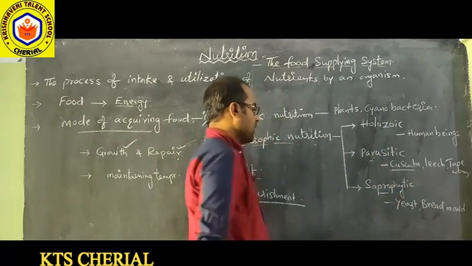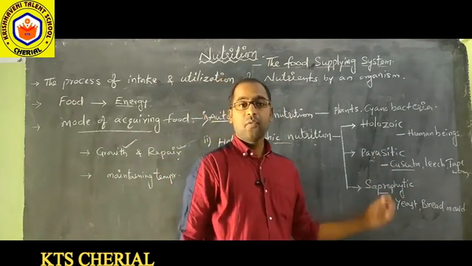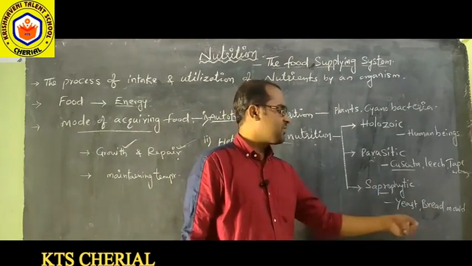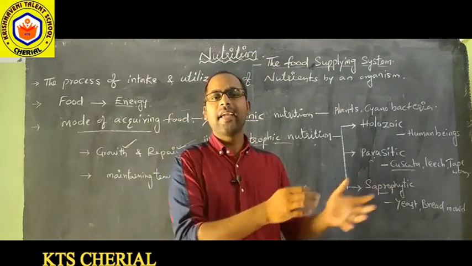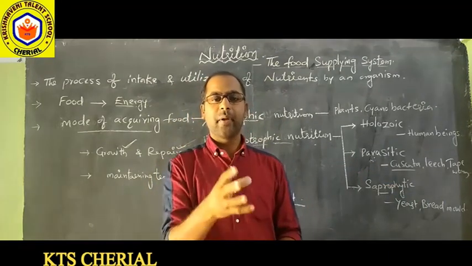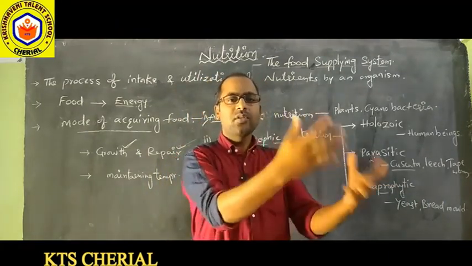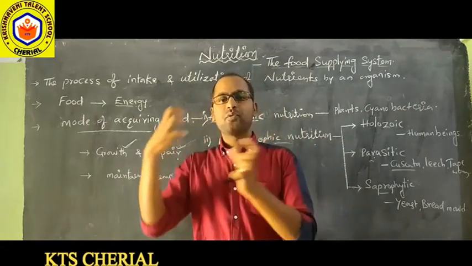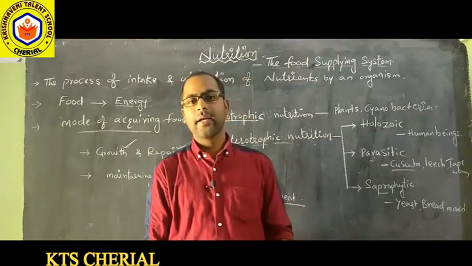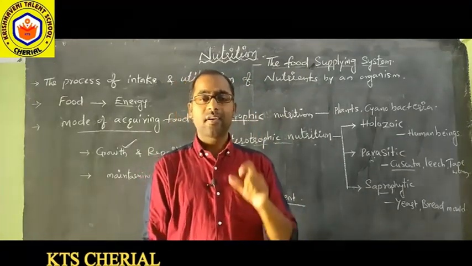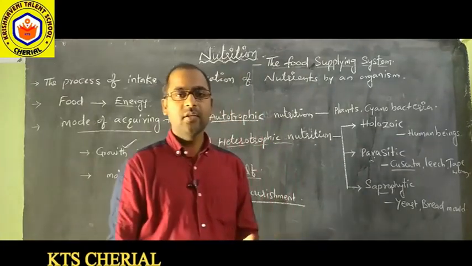And next, saprophytic nutrition. Let us take yeast, bread mold, and mushrooms. These all grow on dead and decaying matter. They break down the food outside their body, and after that they absorb. These saprophytes are also called scavengers or recyclers, right?